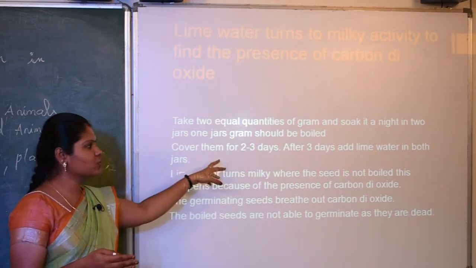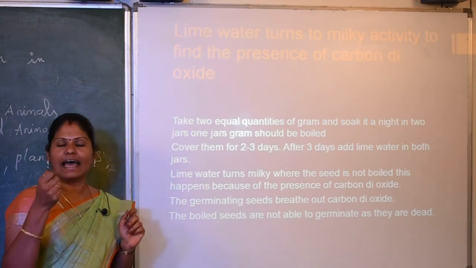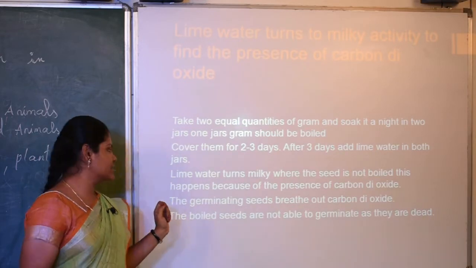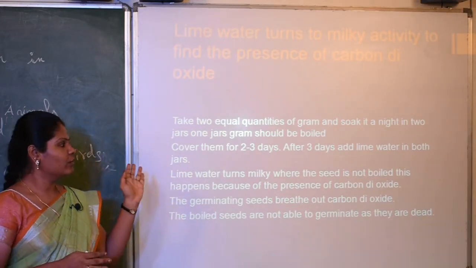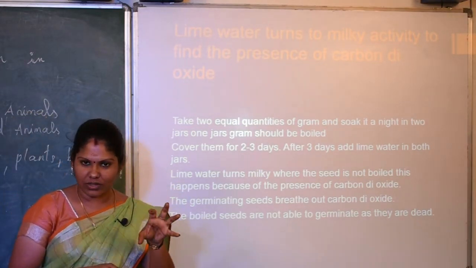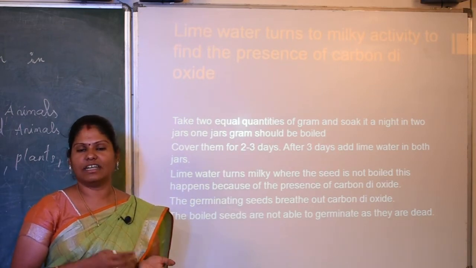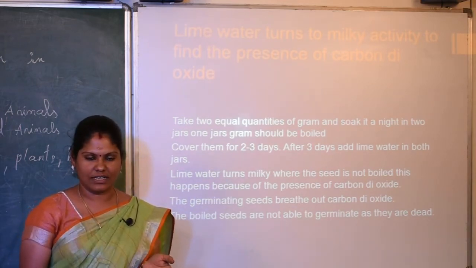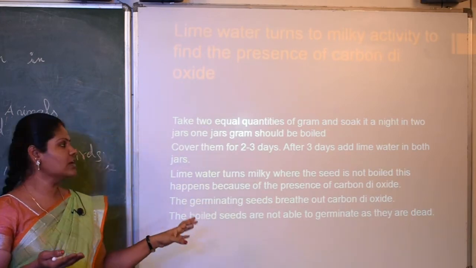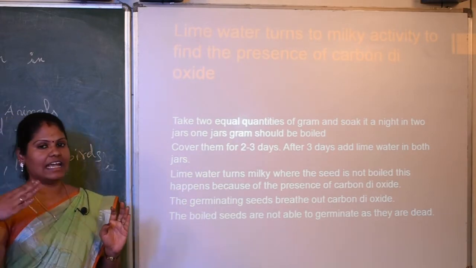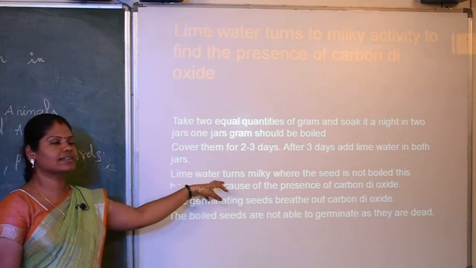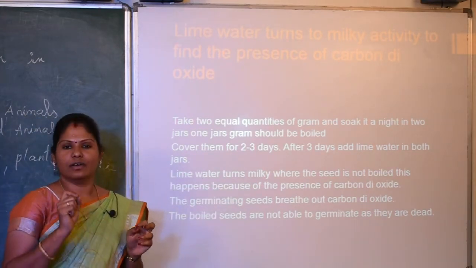After two to three days, open the jars and add lime water. That is, after three days you add lime water to both jars. Lime water turns milky where the seed is not boiled, that is, the raw seed. Milky is nothing but a form of milk, or milk water. So in this jar the lime water turns milky because the seed is not boiled. But where the seed is boiled, nothing happens. The lime water turns milky due to the presence of carbon dioxide.